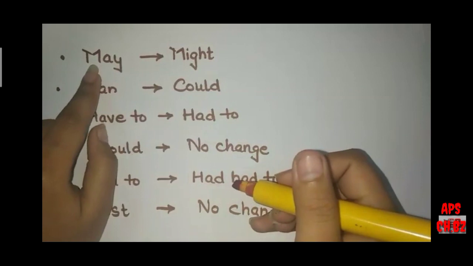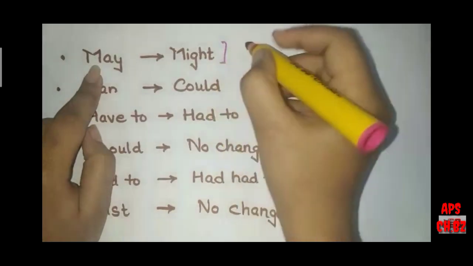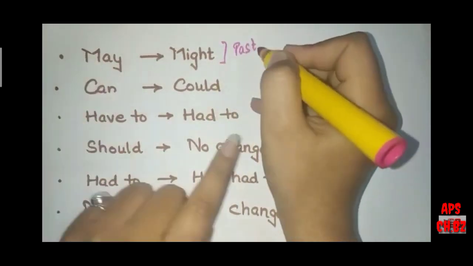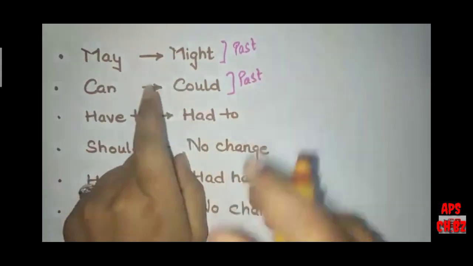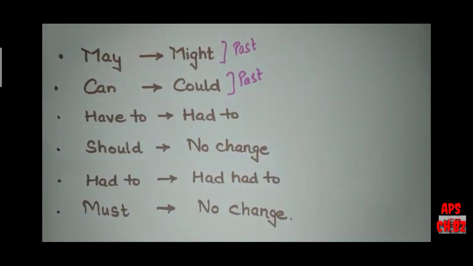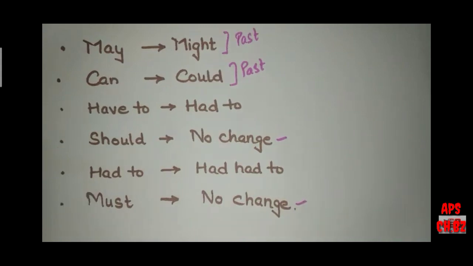Actually, might is a past form of may, and similarly, could is the past form of can. Have to will get changed into had to. There will be no change in case of should and must. And had to will remain had to.